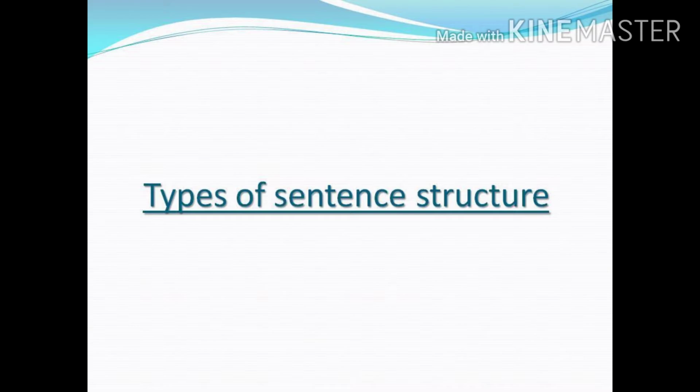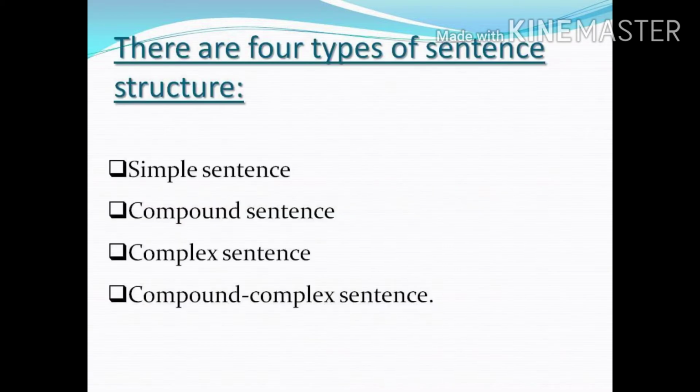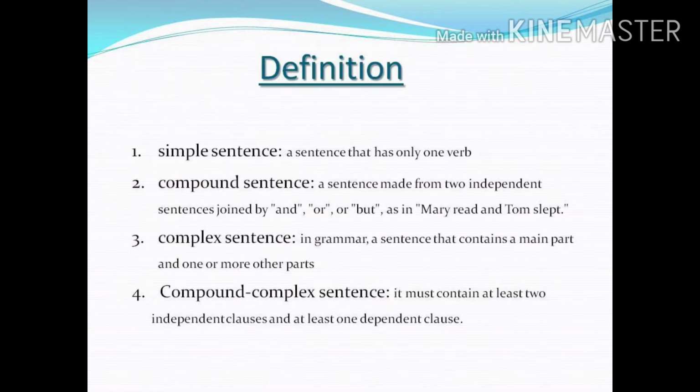Today I have a very important lesson for all of you that would really help you with sentence making. The topic is types of sentence structure. Basically, there are four types of sentence structure. First, simple sentence; second, compound sentence; third, complex sentence; and fourth, compound-complex, or complex-compound, or mixed sentence. Now, I'm going to discuss all the sentences with definitions and some examples to help you understand.